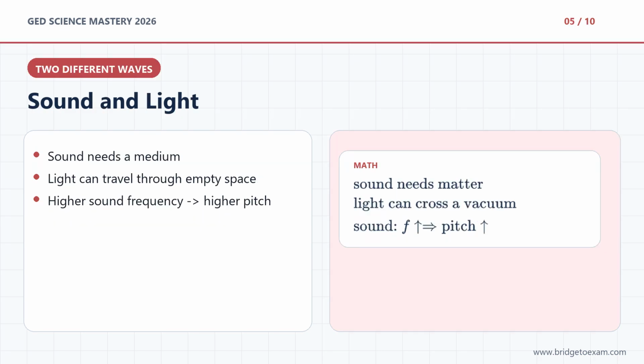Sound and light are both waves, but here is the big difference. Sound needs a medium, like air, water, or a solid, because sound is vibration moving through matter. That means sound cannot travel through the vacuum of space. Light is an electromagnetic wave, so it can travel through empty space. That is why sunlight reaches Earth. For sound, higher frequency means higher pitch, and bigger amplitude means louder sound.